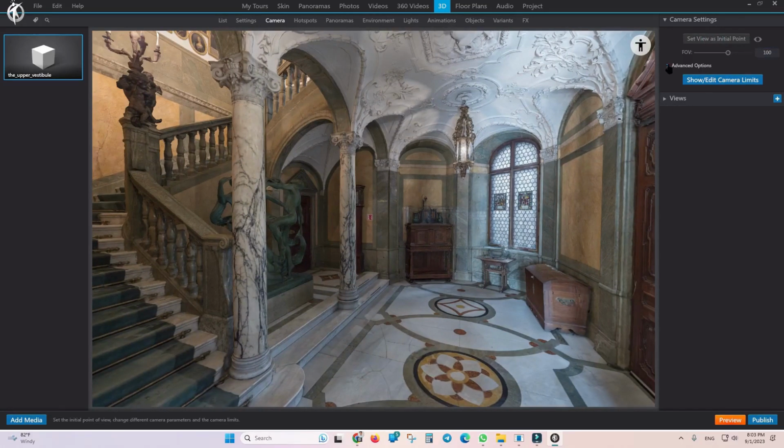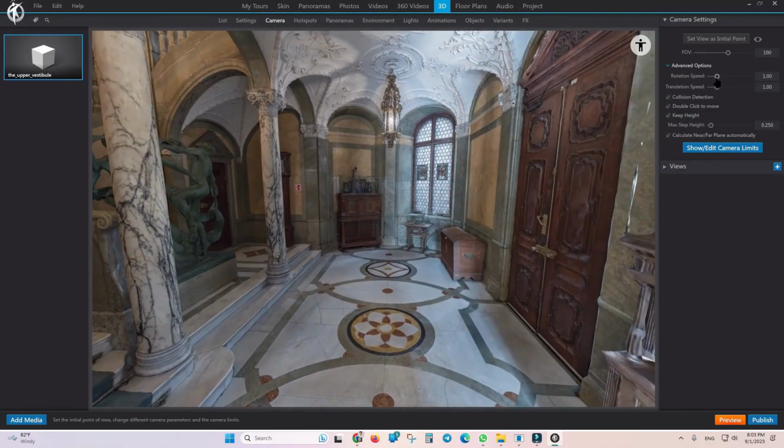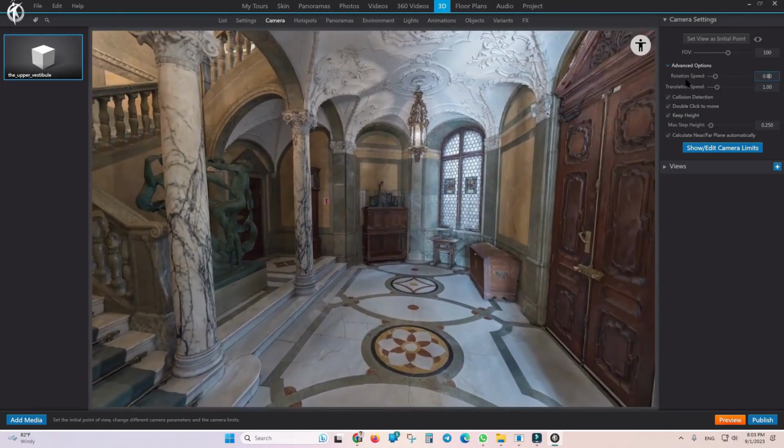After that, I go into the advanced options section. In the advanced options, you have several choices. You can adjust the rotation speed and transit speed here. With this option, you can increase or decrease the rotation speed. Right now, it's set to 1. I can set it to 90 or even up to 800, which will make the rotation speed a bit different.